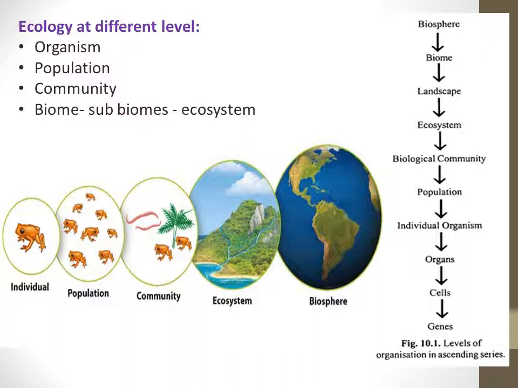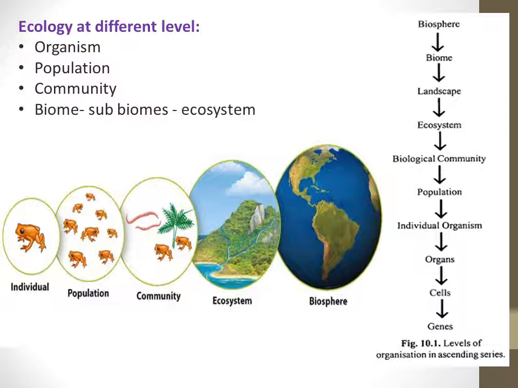Now when I say community, I'm not talking about one organism. I'm talking about a group of organisms. So a community in Yapral can be the humans who are staying, the plants, and the various different animals like, say, dogs or cats or buffaloes. All this makes the community. Now how is this community depending on the physical factors which are available there? Is the water sufficient for all these organisms? Is the air clean enough, or the temperature, is that factor enough for all these organisms in a community?